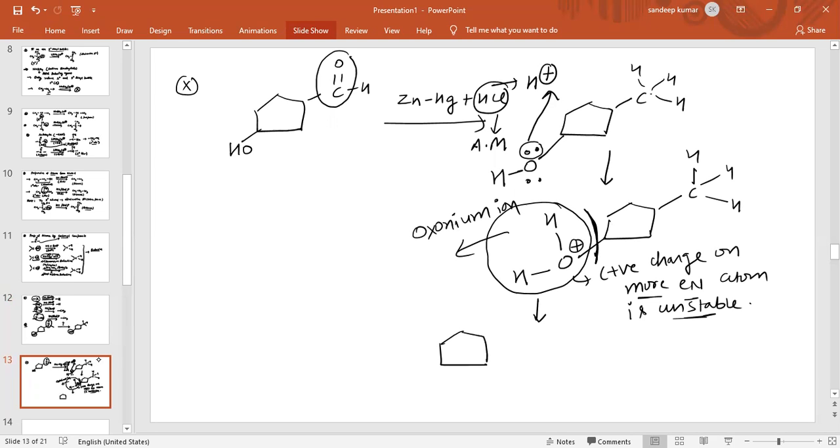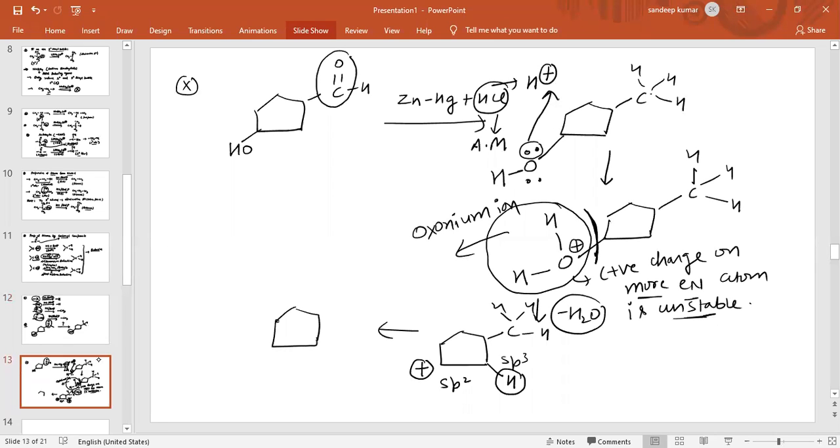Now water is removed, so minus H2O, and on this carbon atom there is a positive charge, and this is CH2 with hydrogen. Now an elimination reaction will take place because of hyperconjugation. This is sp2 carbon, this is sp3 carbon, this hydrogen atom will be removed, and there is formation of a pi bond between these two carbon atoms. So this is basically the product obtained.